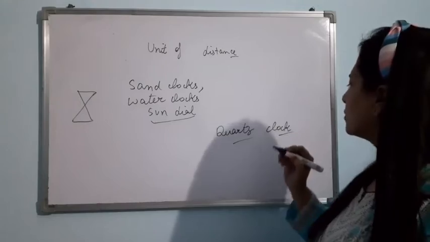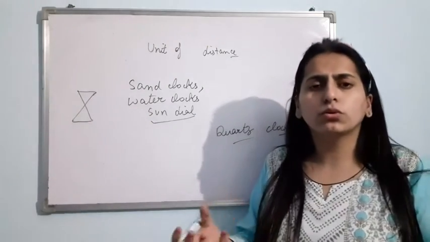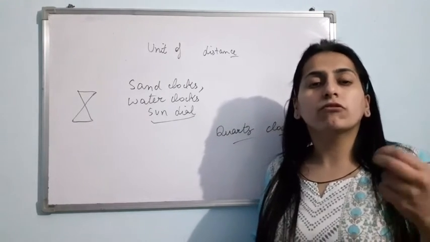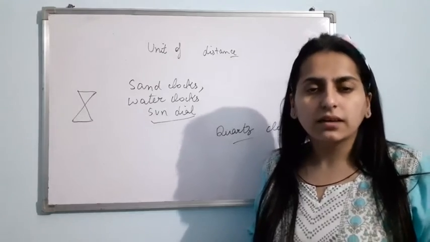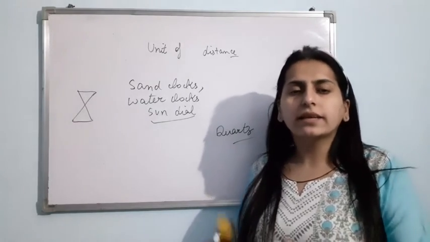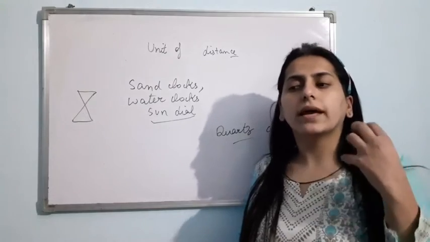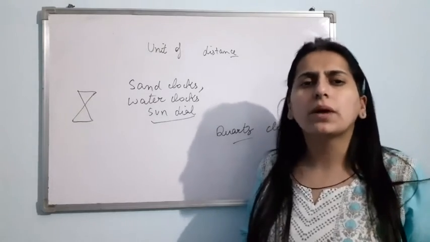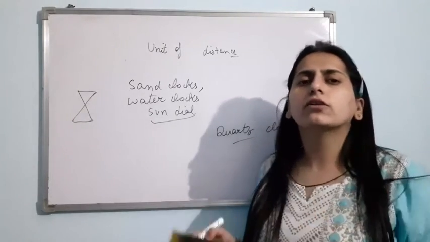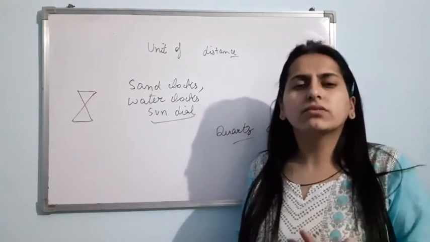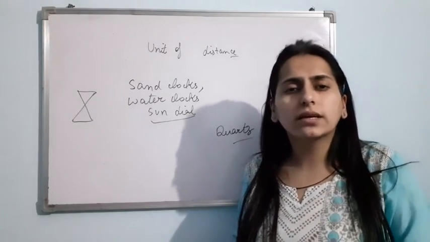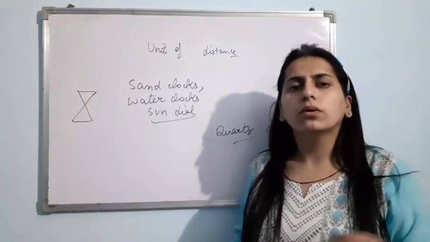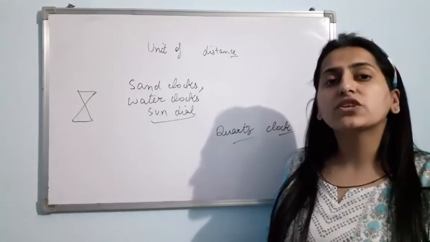Okay, now let us talk about quartz clocks. You might have observed that the clocks we use nowadays have an electric circuit and use one or more cells. These are known as quartz clocks, and they measure accurate time. If I compare with the pendulum clocks we used in the past, these quartz clocks that work with the help of cells and an electric circuit measure much more accurate time. Clear?